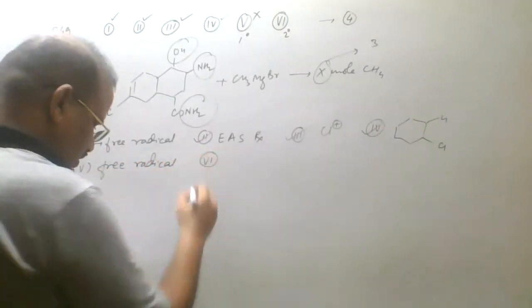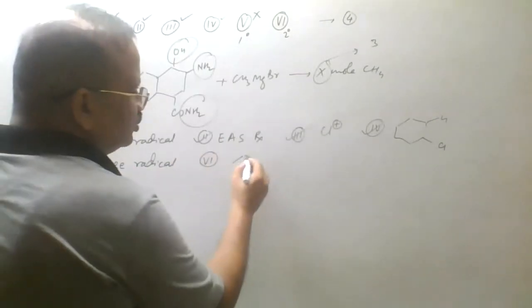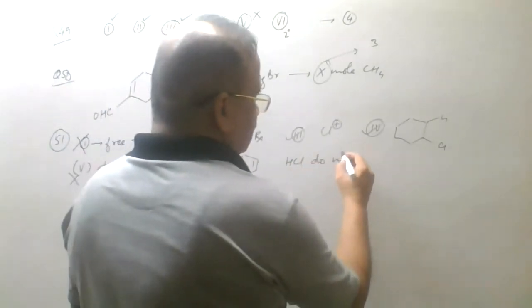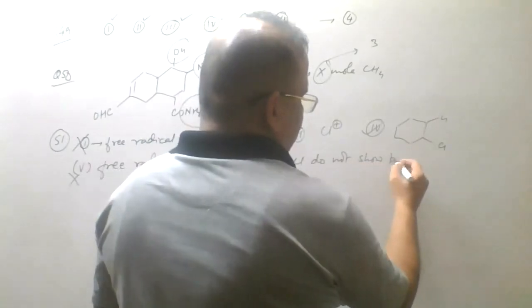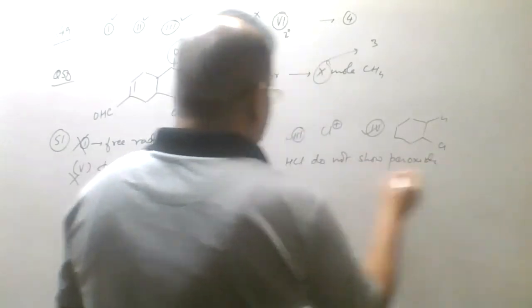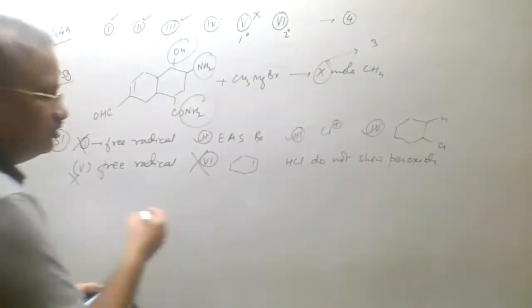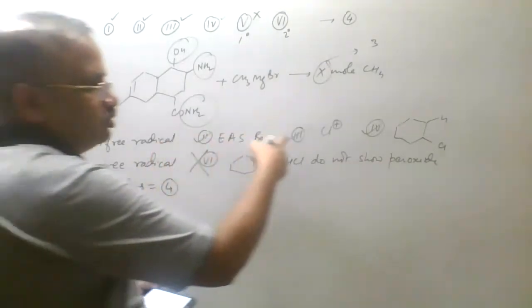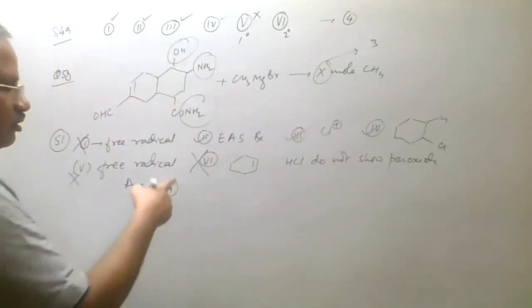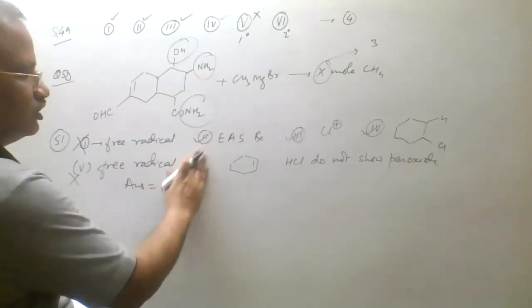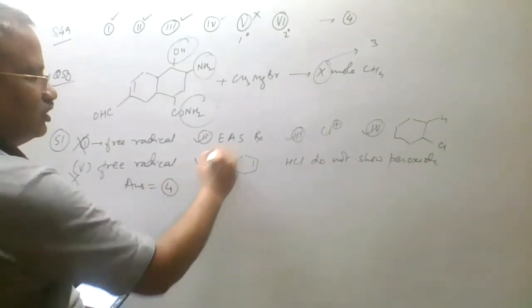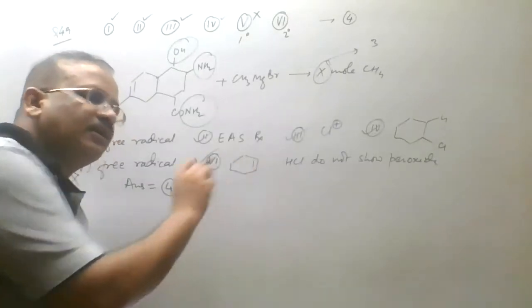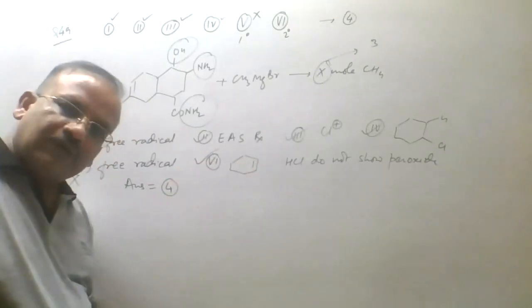Then we'll write the sixth one. HCl doesn't show the peroxide effect. So HCl does not show the peroxide effect. If it does not show the peroxide effect, then that cannot be the answer. Your answer is 4. That is 2, 3, 4 and 6. No, yeah, it is 6. Because HCl does not show the peroxide effect. So it will be an electrophilic addition reaction. The H plus ion will attack and Cl will add.